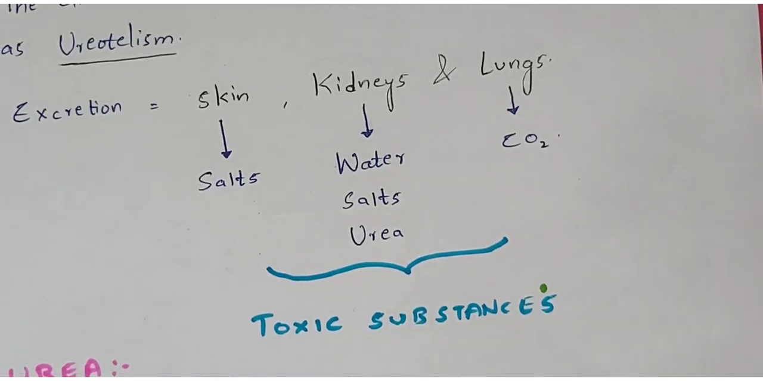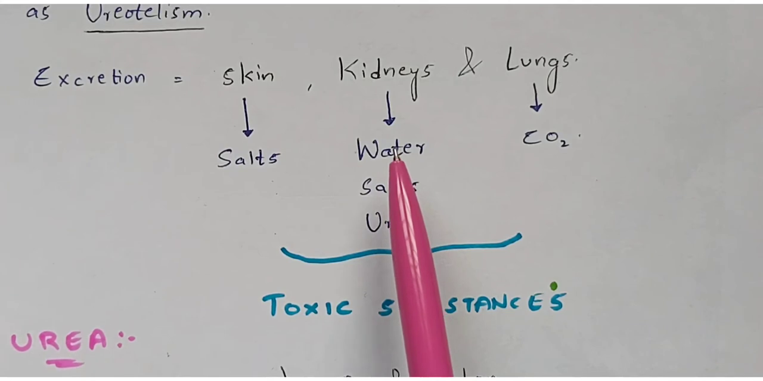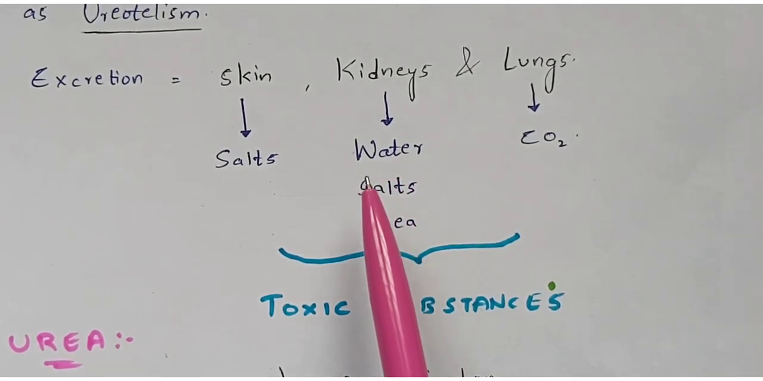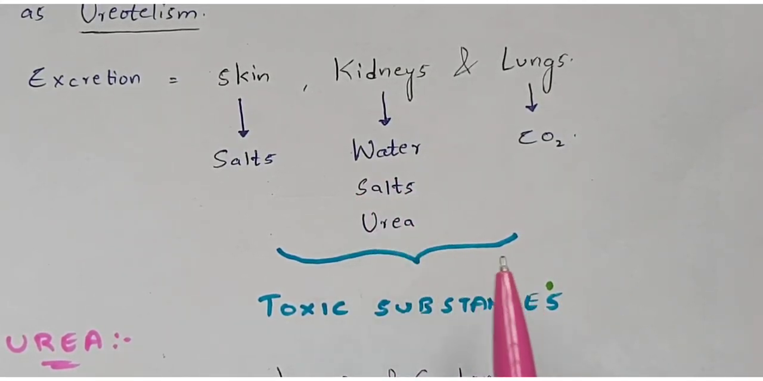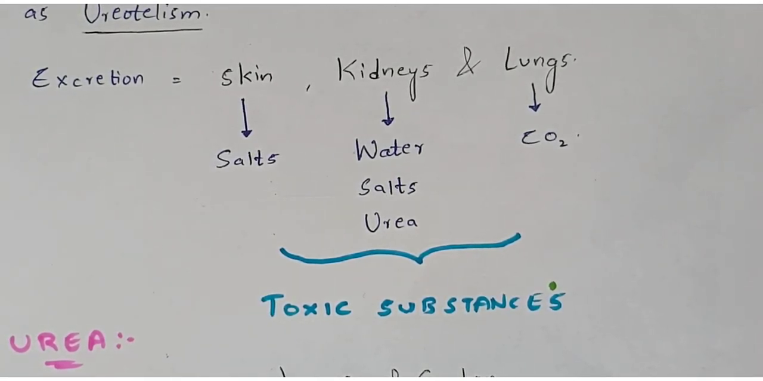So in the kidneys what will happen? The urea which is produced will get mixed with the salts and water which are mainly present in the kidneys, and then it will get excreted out by the process of excretion, right? So this is how the mechanism of ureotelism works.